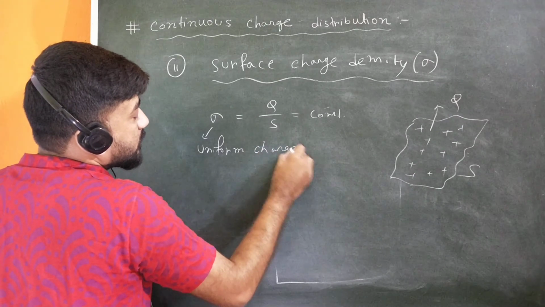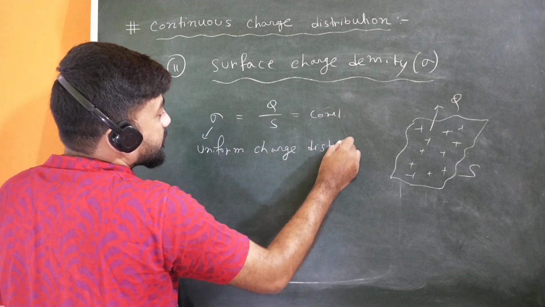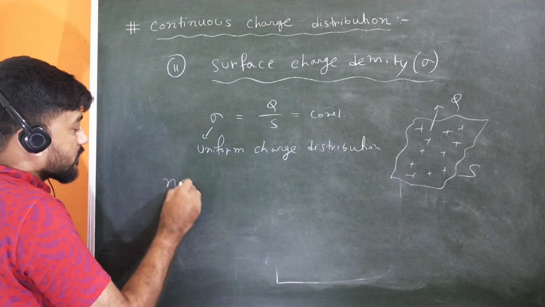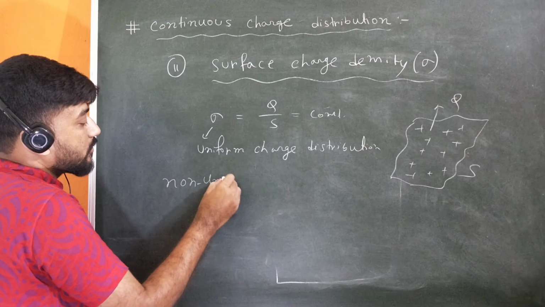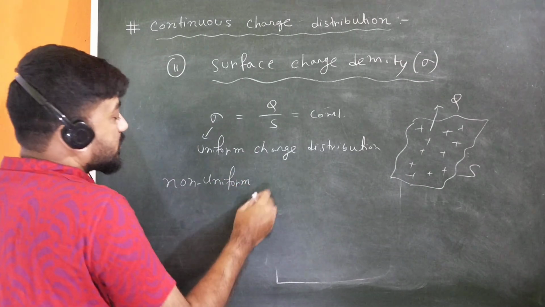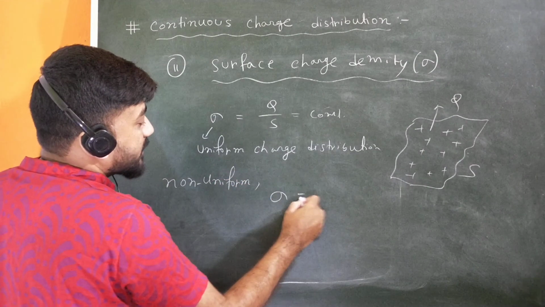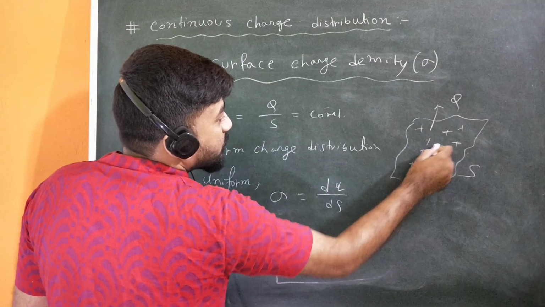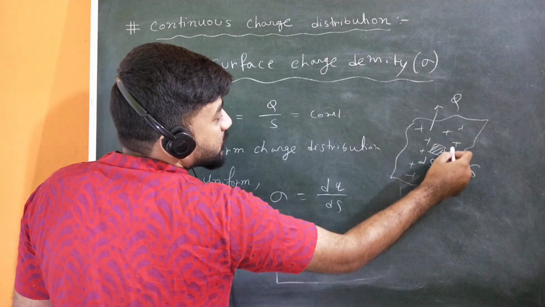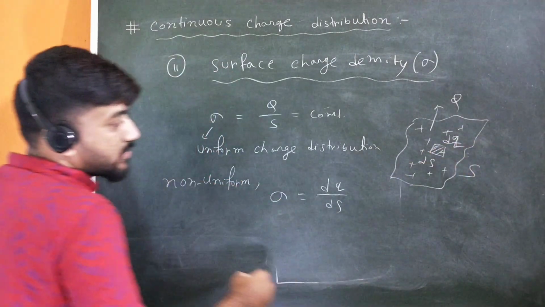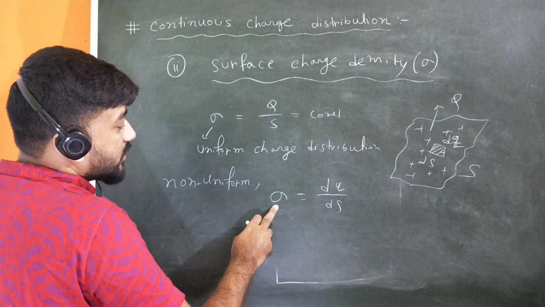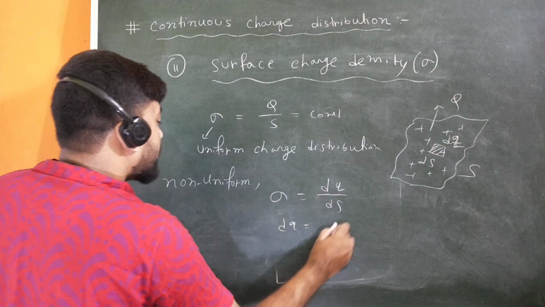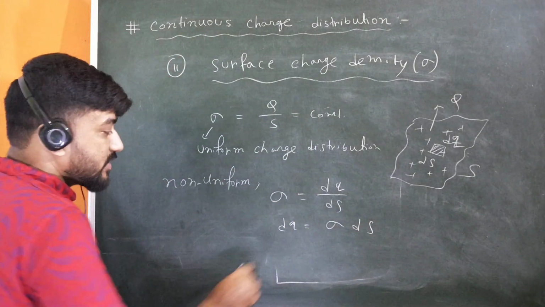Otherwise, for non-uniform charge distribution, you have to define sigma as dq upon ds. You choose a small surface ds where dq charge is distributed, so sigma is equal to dq upon ds. And now if you want to find the total charge, again you have to integrate, but this time it will be a surface integration.